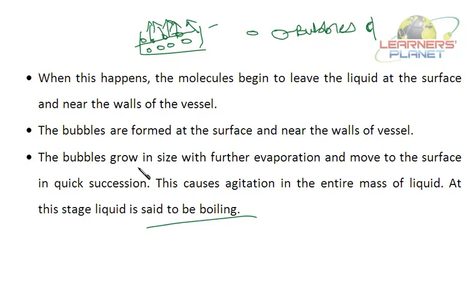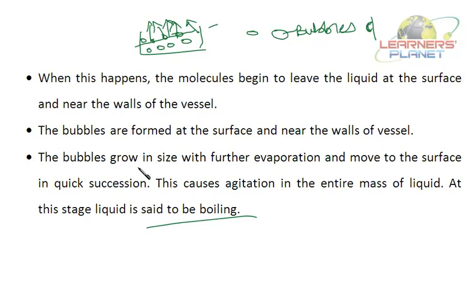Now, there is a difference between evaporation and boiling. Evaporation is a surface phenomenon. Boiling is a bulk phenomenon, right? Evaporation is a slow process. Boiling is a rapid process. That is a rapid conversion from liquid to gaseous state.